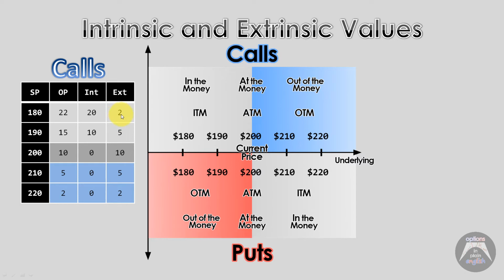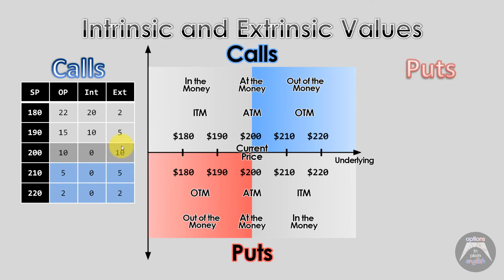Something that's easy to see here is that the extrinsic value peaks at the money and starts going down as you go further and further from the at the money, either on the downside or on the upside. This is something that's critical for you to understand. The extrinsic or time value peaks at the money and starts going down as you go further and further from the at the money.